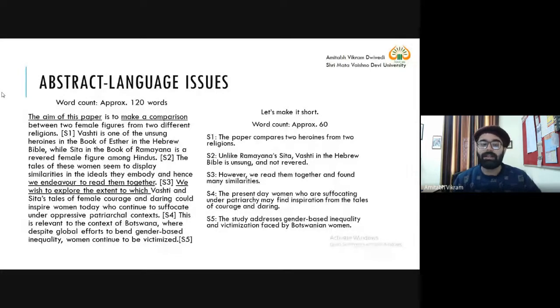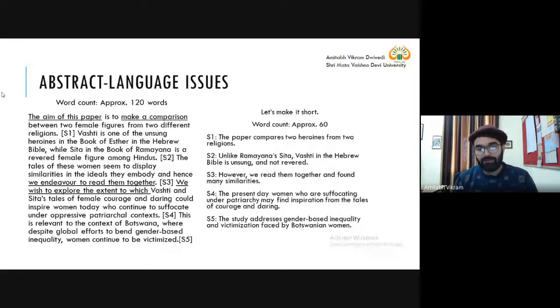And Ramayana is again not an unpopular text. It is very famous. Everyone knows, when it comes to the world famous epics, that Ramayana is an epic, like the Odyssey and Iliad by Homer. So there is no need to write the phrase the book of Ramayana. We can simply write Ramayana. There is no need to write the book of Esther in the Hebrew Bible. We can simply write Hebrew Bible.